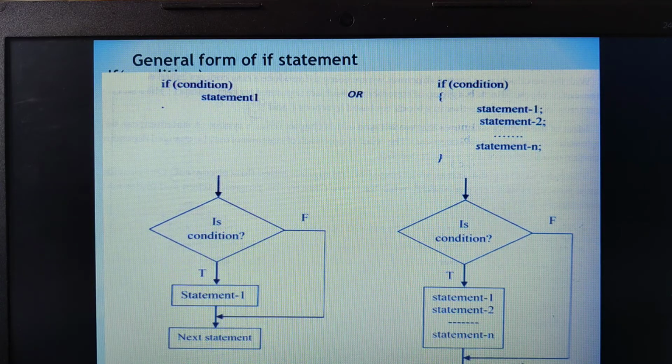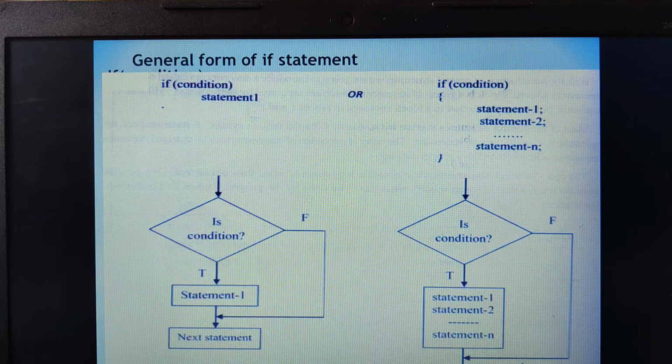Now let us see how exactly the if statement works. This is the simple if statement, which is called the one-way branching statement. One-way branching means we have only a single condition. If this condition is satisfied, then these particular statements are executed, else the control jumps to the next statement. Therefore we have only one way entry to execute these statements, based upon this condition. Therefore it is called one-way branching.